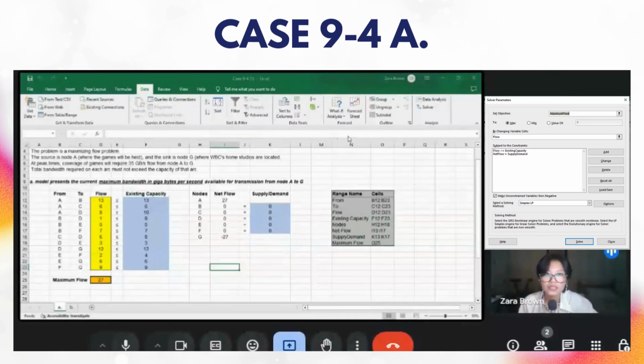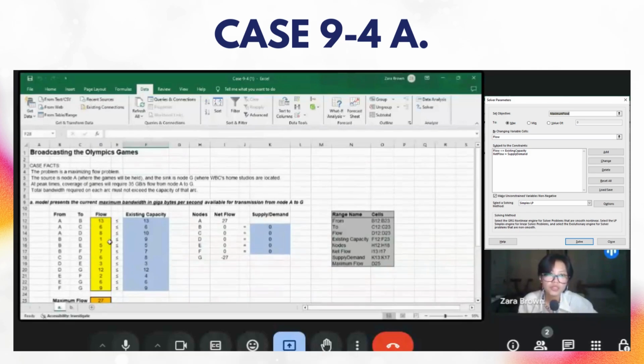Once we solve that, this is the solution that Solver provides us, giving us a maximum flow of 27 gigabytes per second available for transmission from nodes A to G. This means that with our existing capacity, this is the maximum that we can transmit from our source node to our sink node.